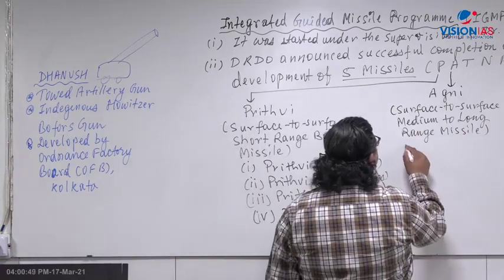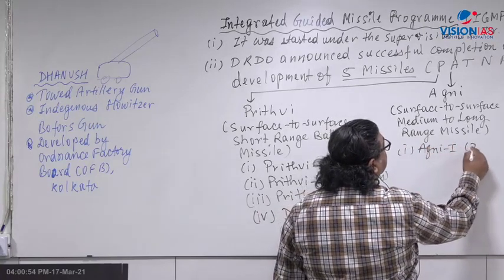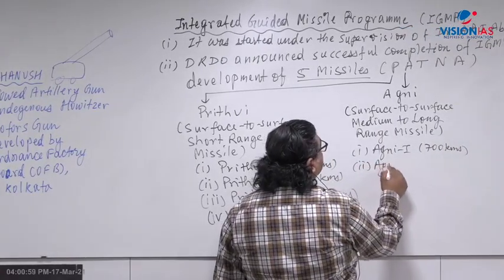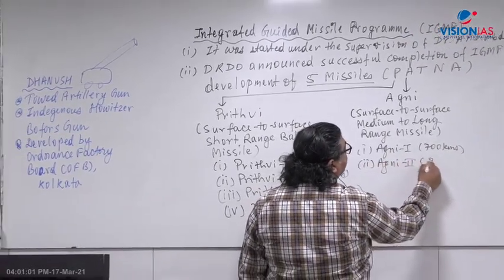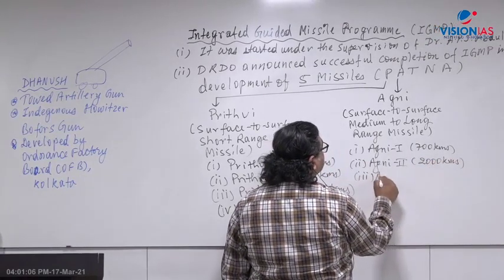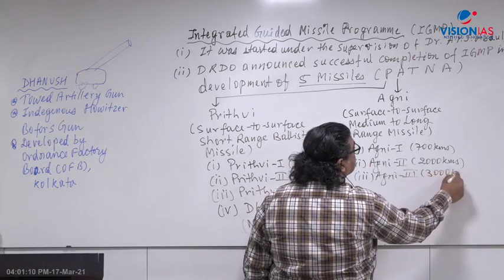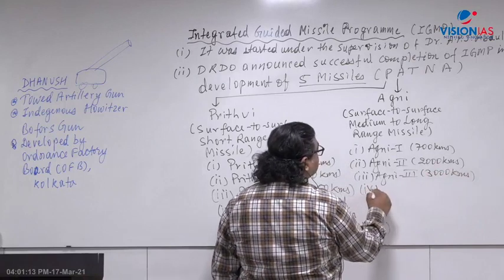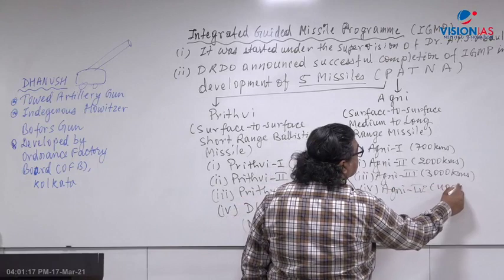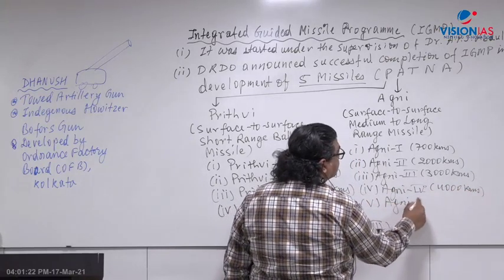So here, as you know, Agni 1, 700 kilometers. Agni 2, somewhere you will find 1,500 kilometers, but many times you will find 2,000 kilometers. Then Agni 3, 3,000 kilometers. Then Agni 4, 4,000 kilometers. Agni 5, 5,000 kilometers.